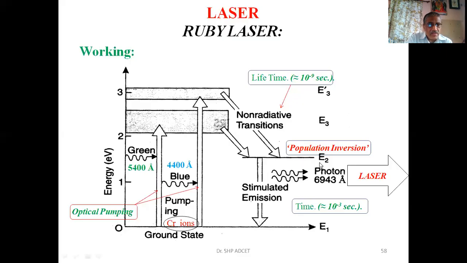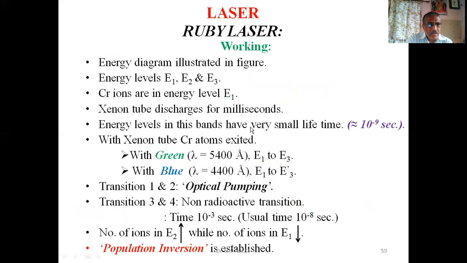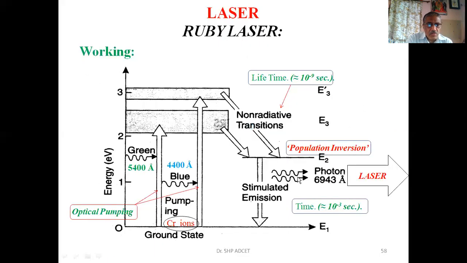What are N1 and N2? N1 is the number of active species lying in the lowermost orbit, whereas N2 is the number of active species lying in the first orbit. Now, this population is exactly opposite. Generally, we know by nature N1 is very much greater than N2. But due to this jumping, the atoms in the lowermost orbit jump from the lower level to the higher level, and they reach this particular destination. That is why the population of this level increases, and now N2 is found to be greater than N1.